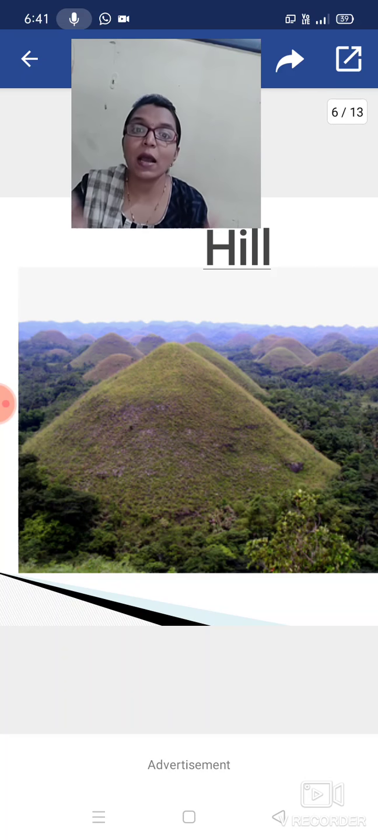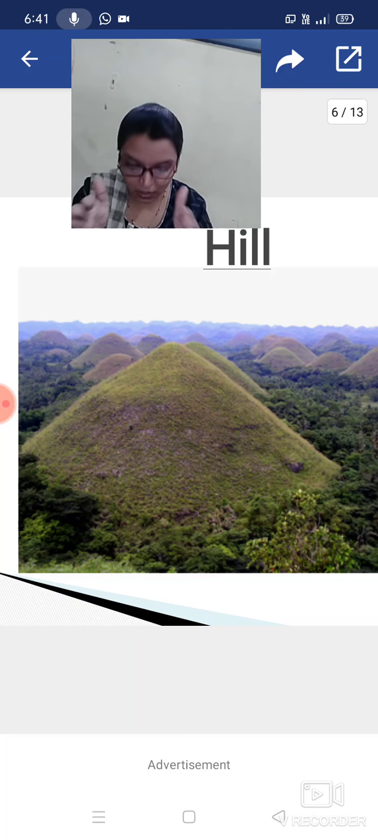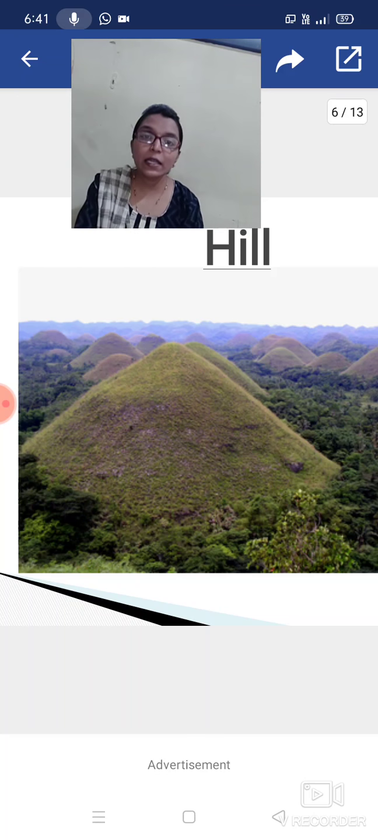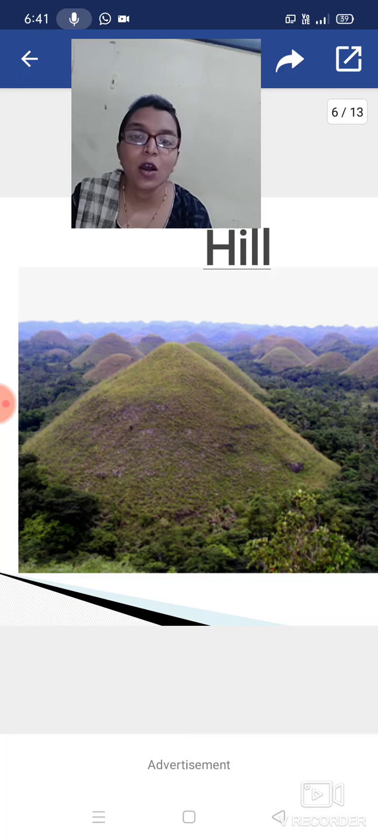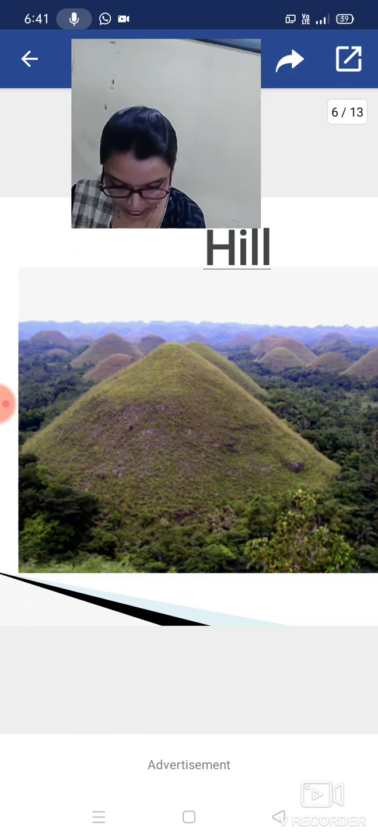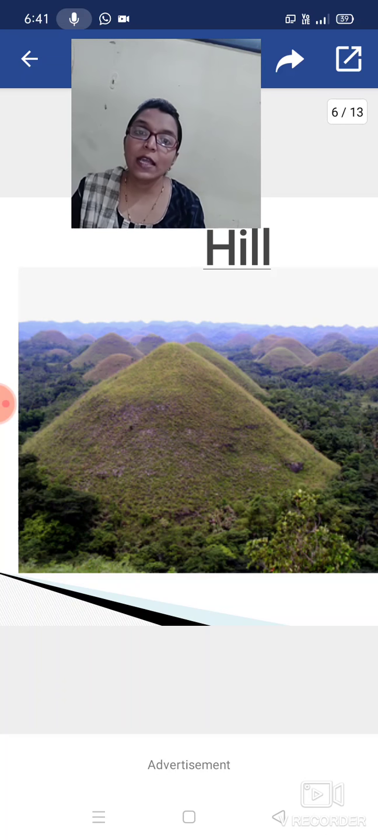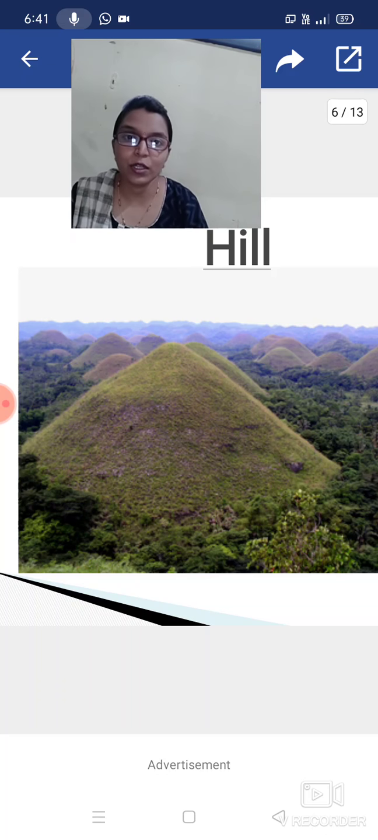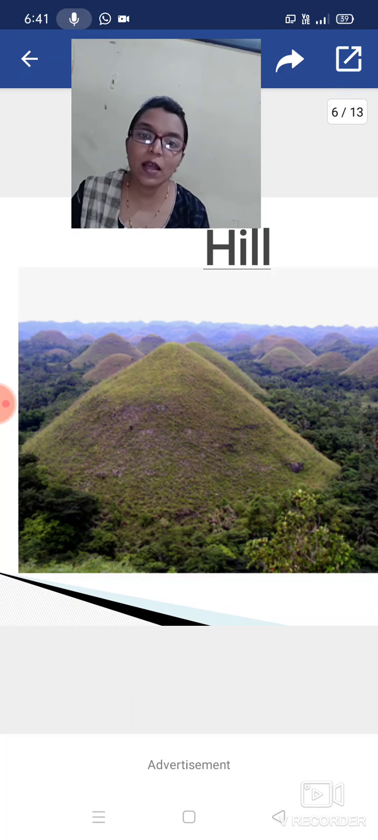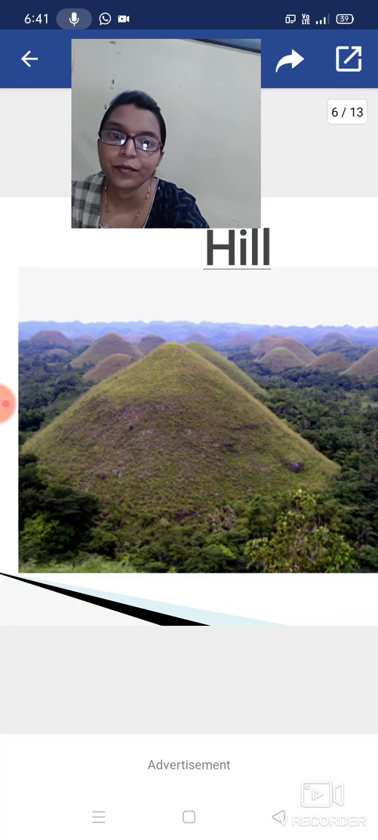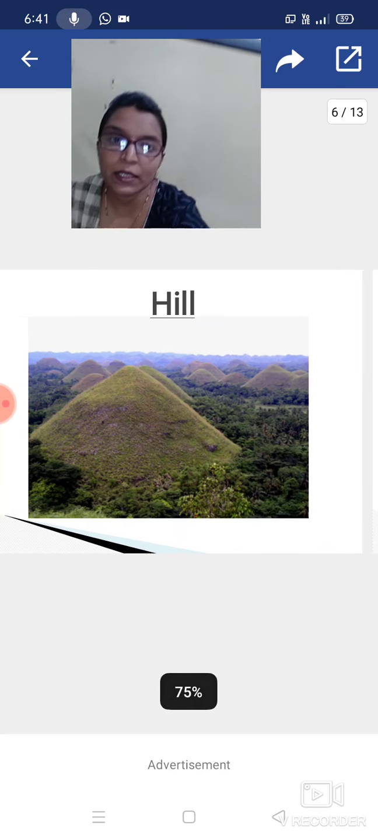It has some height compared to other parts. So it is the height. So a hill is the area of land which is naturally higher than the surrounding. Okay, that is the hill. Okay, so the next part is